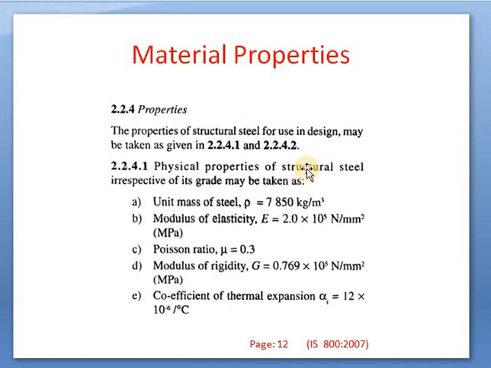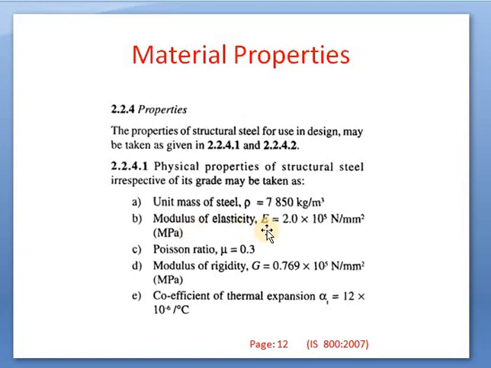What is 2.2.4.1? That is physical properties of structural steel irrespective of its grade may be taken as, first of all, the density, that is rho, which has been taken as 7850 kg per meter cube. Normally the density of steel is the same, 7850 kg per meter cube, which has been used in designing purposes. Again, what is modulus of elasticity?